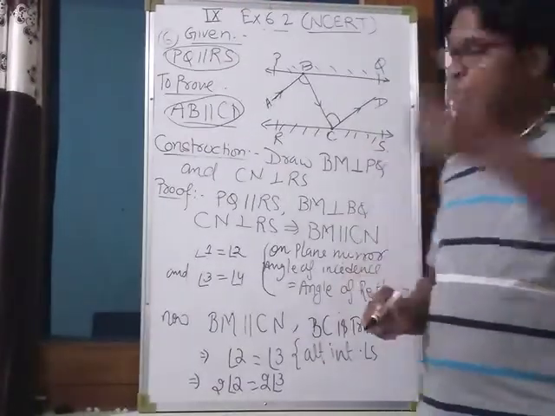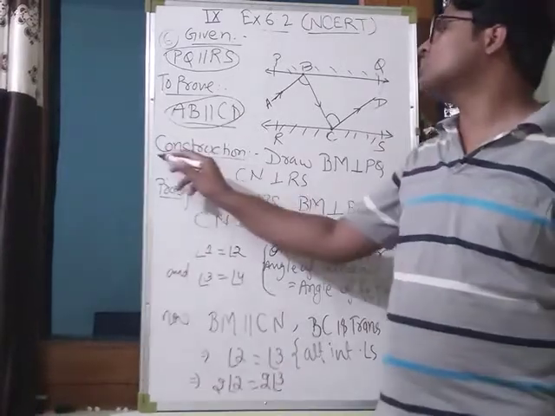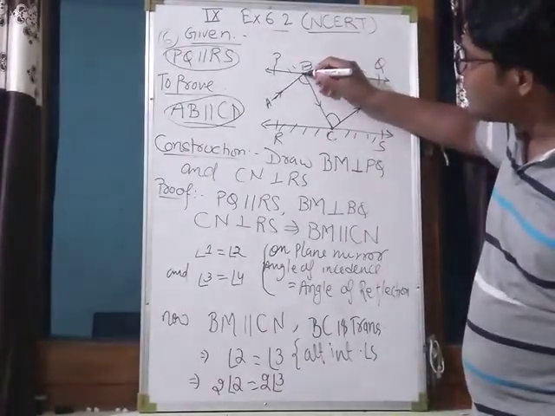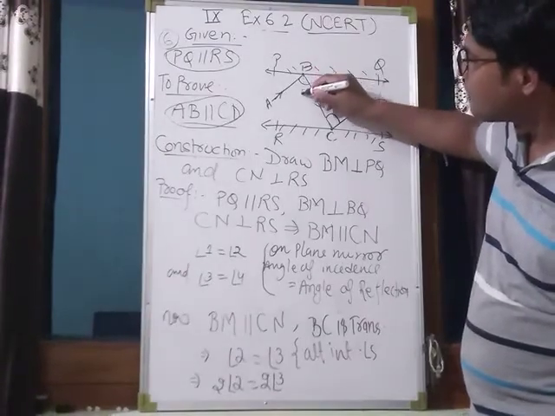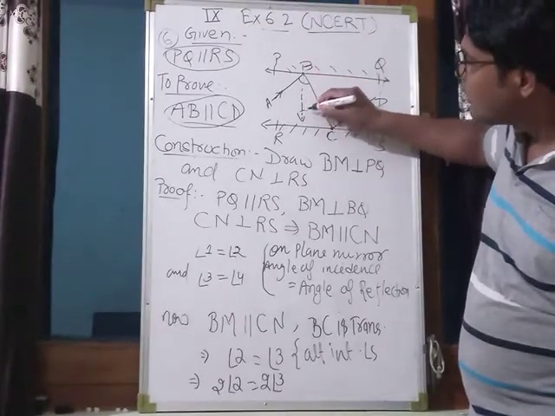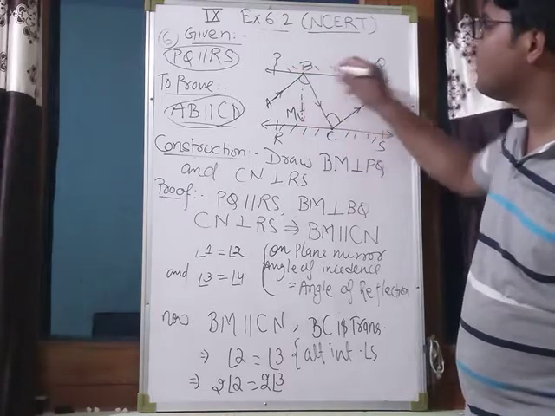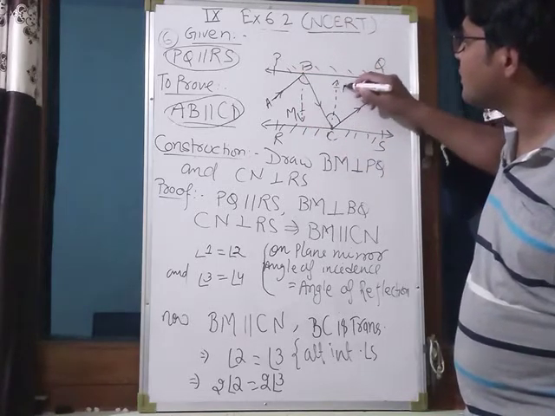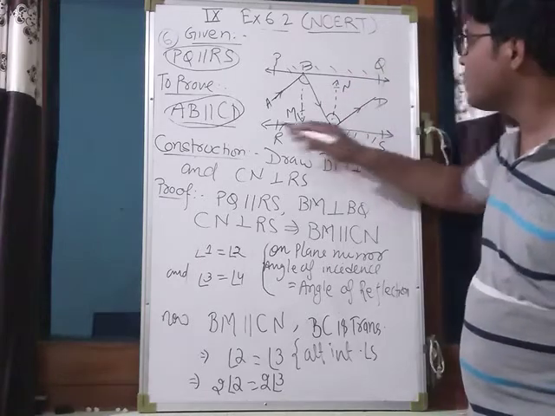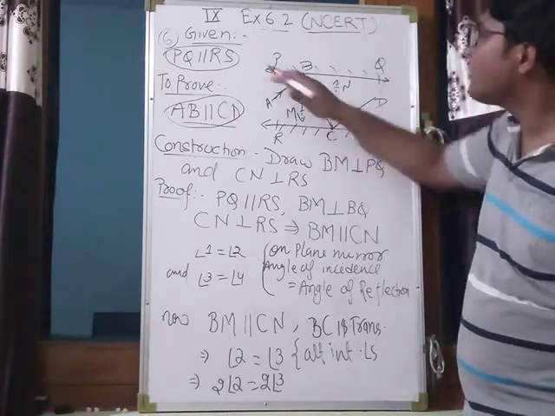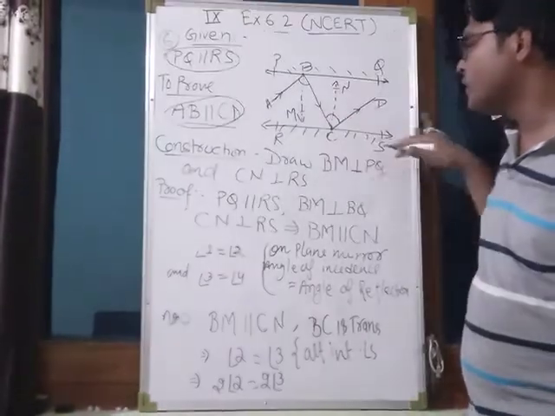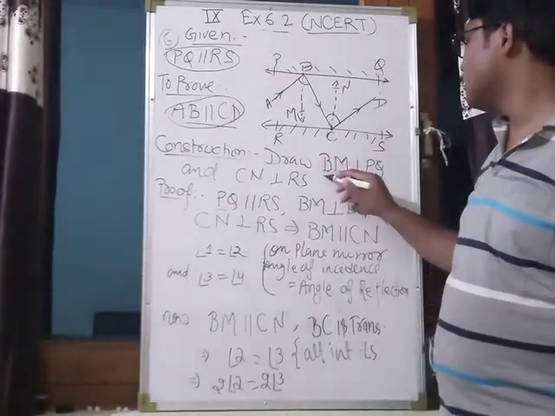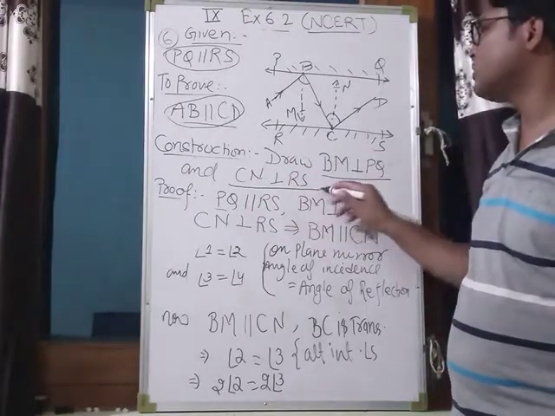Okay. For proving this, we have to construct something. What do we have to construct? Draw a line BM which is perpendicular to PQ, and CN which is perpendicular to RS. BM perpendicular to PQ and CN perpendicular to RS.